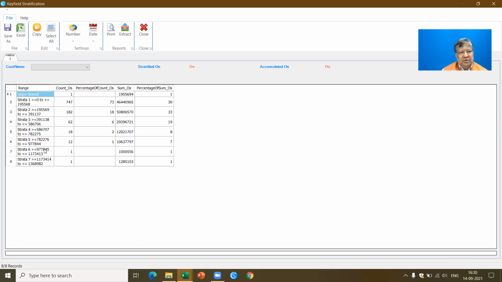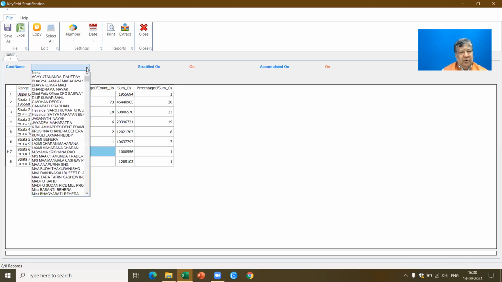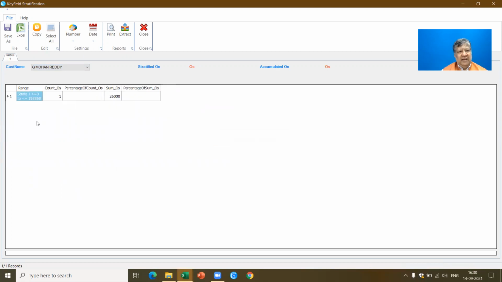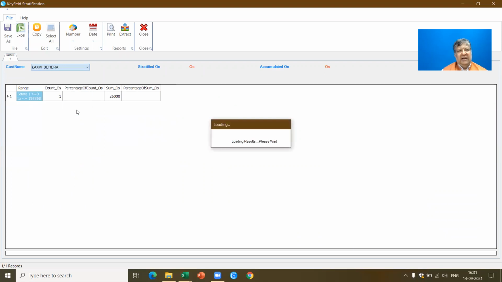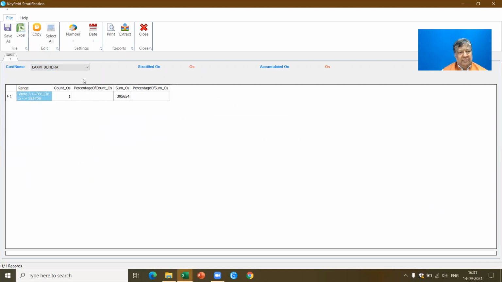I would like to have a look at this loan. I can just double click, and this will show me the details of the particular loan. Now let's say in this case, I go back and say I want to know for a particular customer. This is what is called slicing. I say I want to know the name, loan stratify, we're going to Mohan Reddy. I know that only one loan has been given. So I can go and slice and dice and pick up the data pertaining to each of the customers.